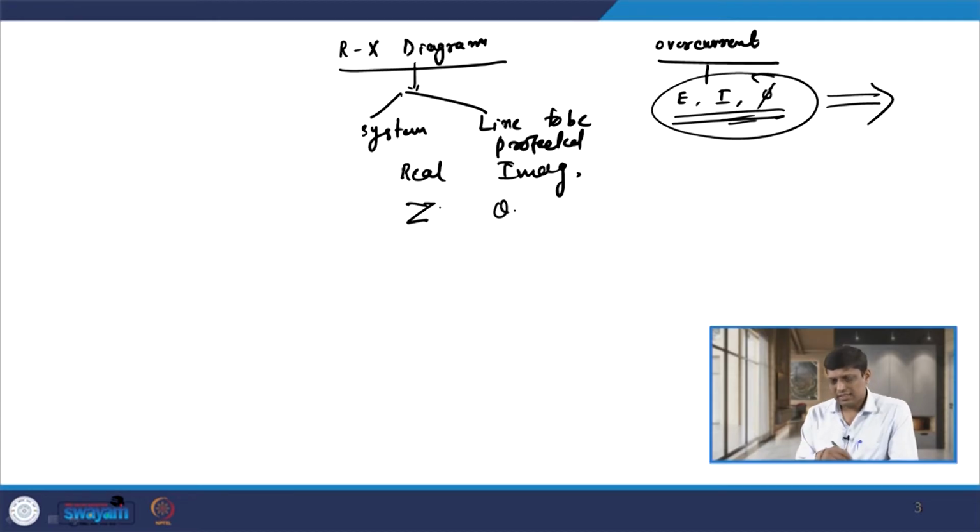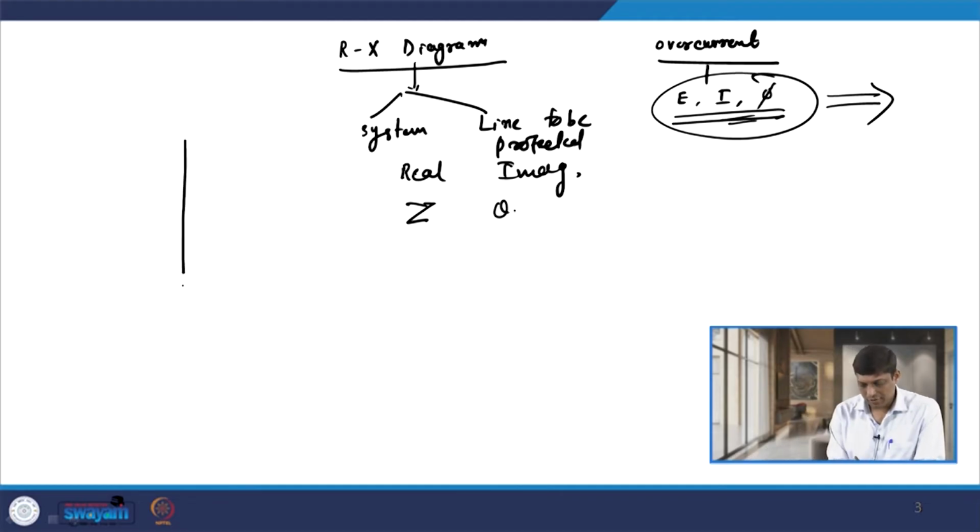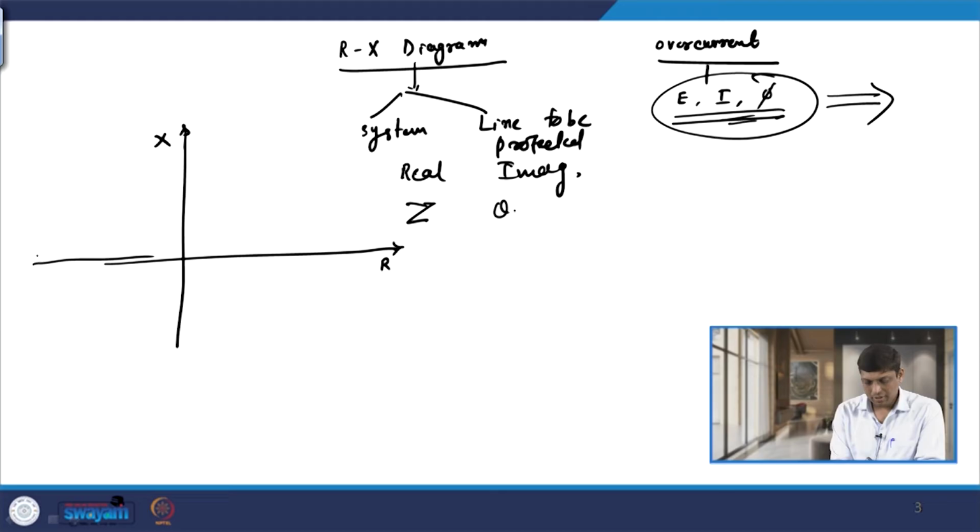If I plot this, then we can represent it. In the RX diagram, this is the positive R value and this is the X value, we have the negative R here and we have the negative X here.